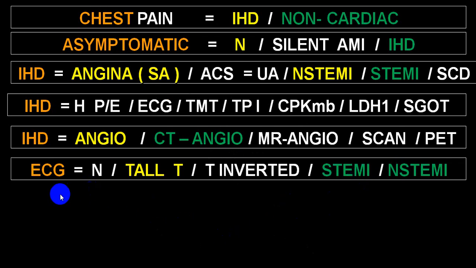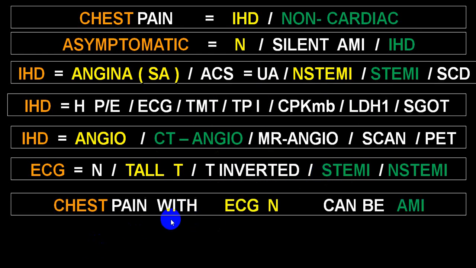In ECG, as we have already mentioned before, with ST segment elevation you will have a tall, hyperacute T wave which will be broad, asymmetrical and tented, and there will be dynamic changes. T wave will be inverted very frequently in unstable angina, and ST segment depression with T wave inversion will be very common in non-STEMI, while ST segment elevation with T wave changes will be more common in STEMI.